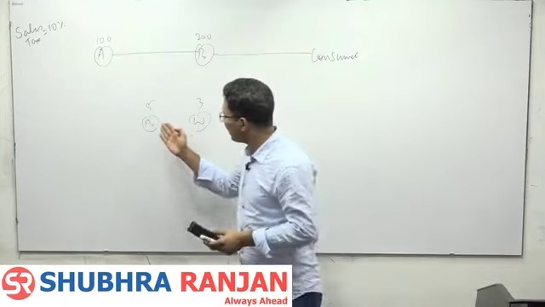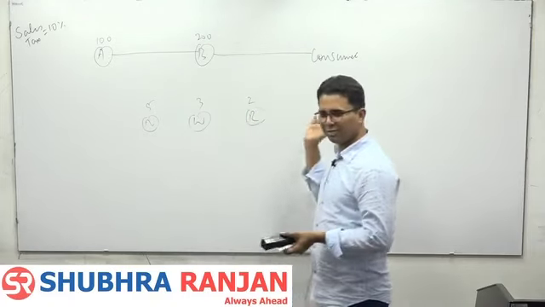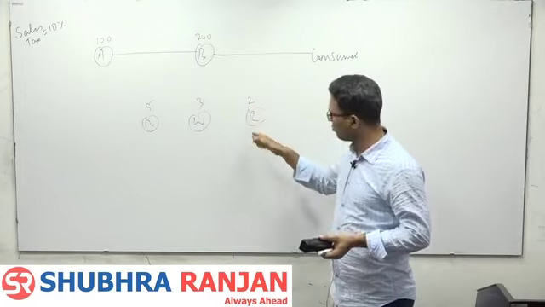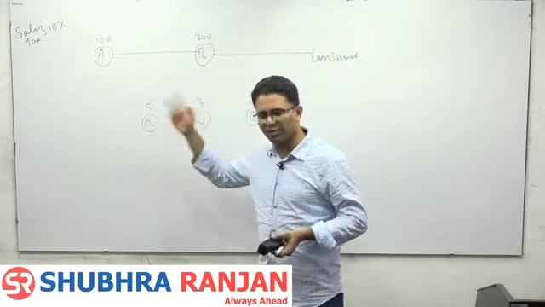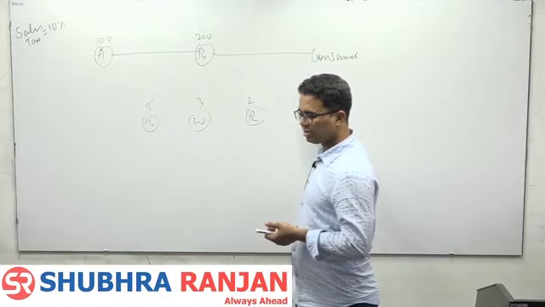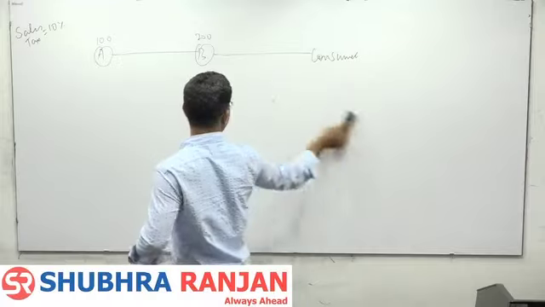What does it mean? He is selling in 5 rupees, he is selling in 8 rupees, he is selling in 10 rupees. So the consumer paid 10 rupees, he kept 2 rupees, he kept 3 rupees, he kept 5 rupees. Whatever you assume, everything is right.